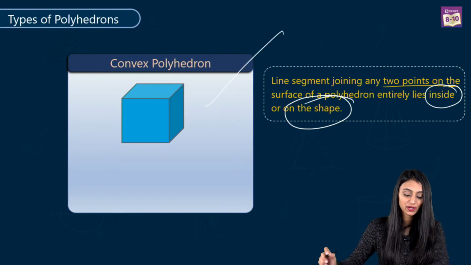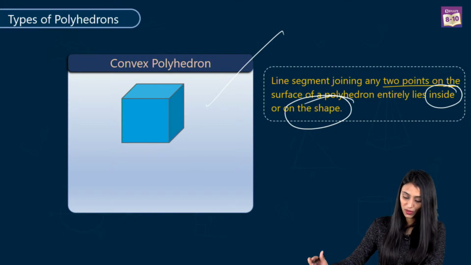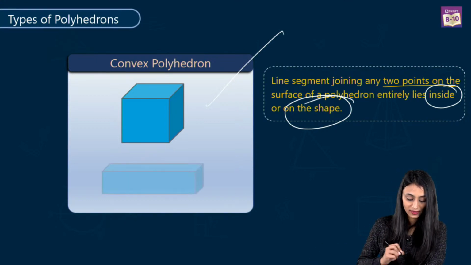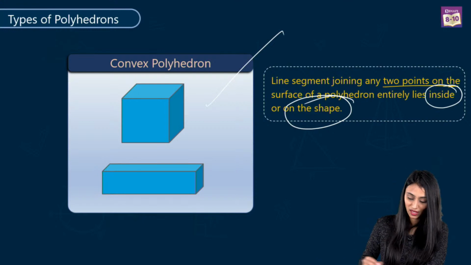So this cube over here is an example of a convex polyhedron, right? Yes, Umar Anis, interesting, right? Okay, now this is another example. This is your cuboid. This is another example of a convex polyhedron, right?